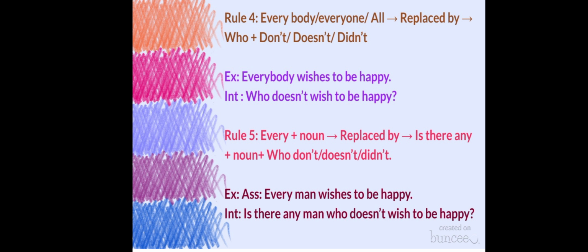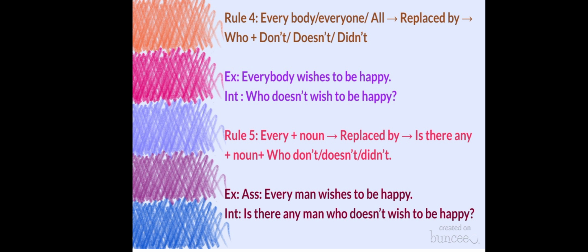Okay. Next, rule number 5. If in an assertive sentence you find that after "every" a noun is given, then you just replace it by "is there any" plus noun plus "who don't" or "doesn't" or "didn't", whichever is suitable according to the form of the verb.